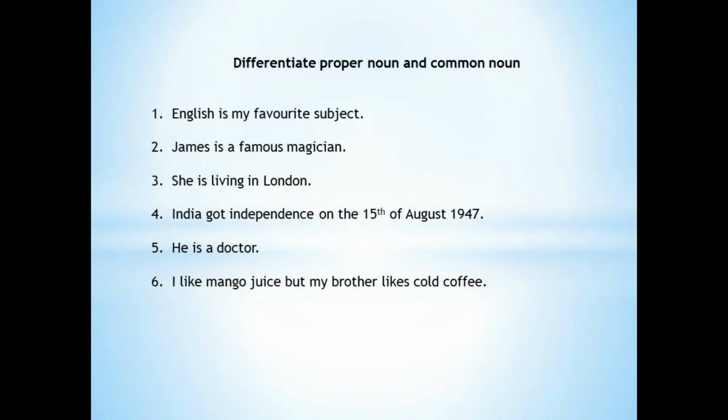Before moving on further, let's look at some example questions related to nouns. The first exercise that we are going to do is differentiate proper nouns and common nouns. So we saw that proper nouns are a name given to a specific person, place or thing. Common nouns are words used to name general things rather than giving a specific name. So pause the video here and try to find out the answer.